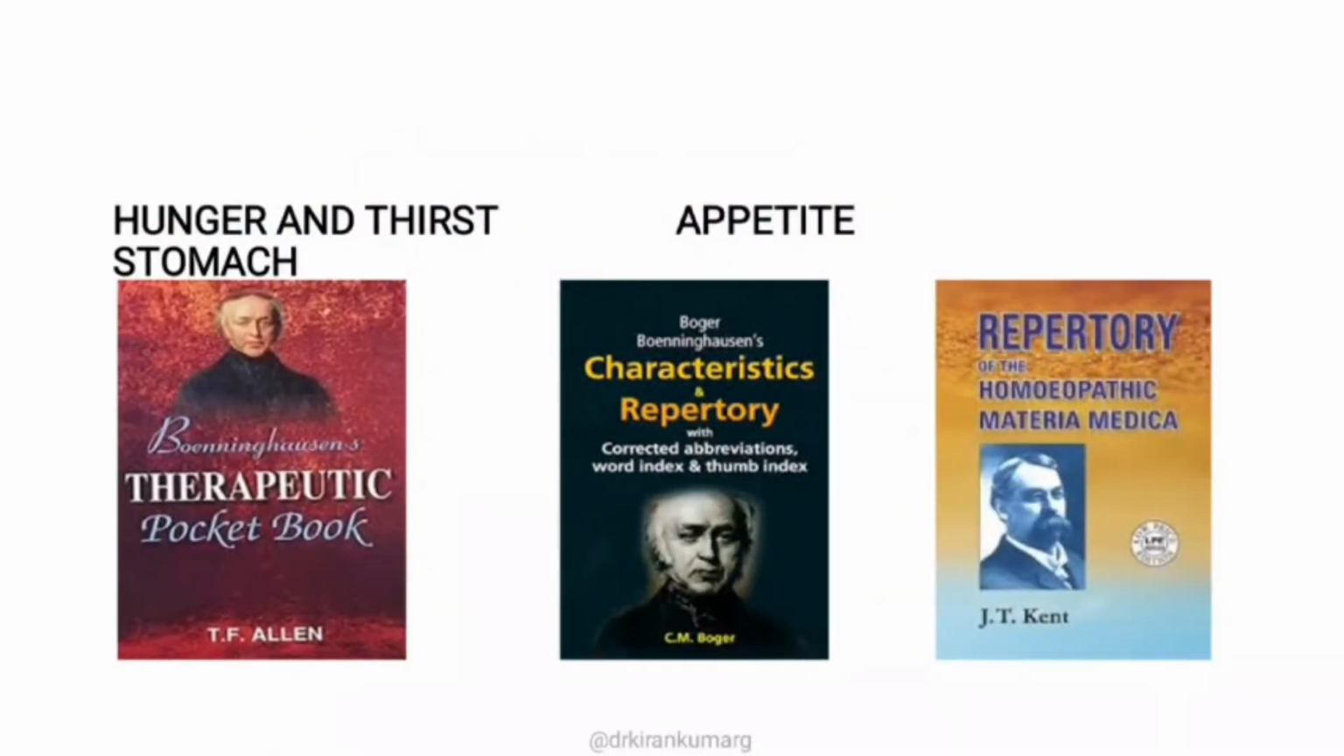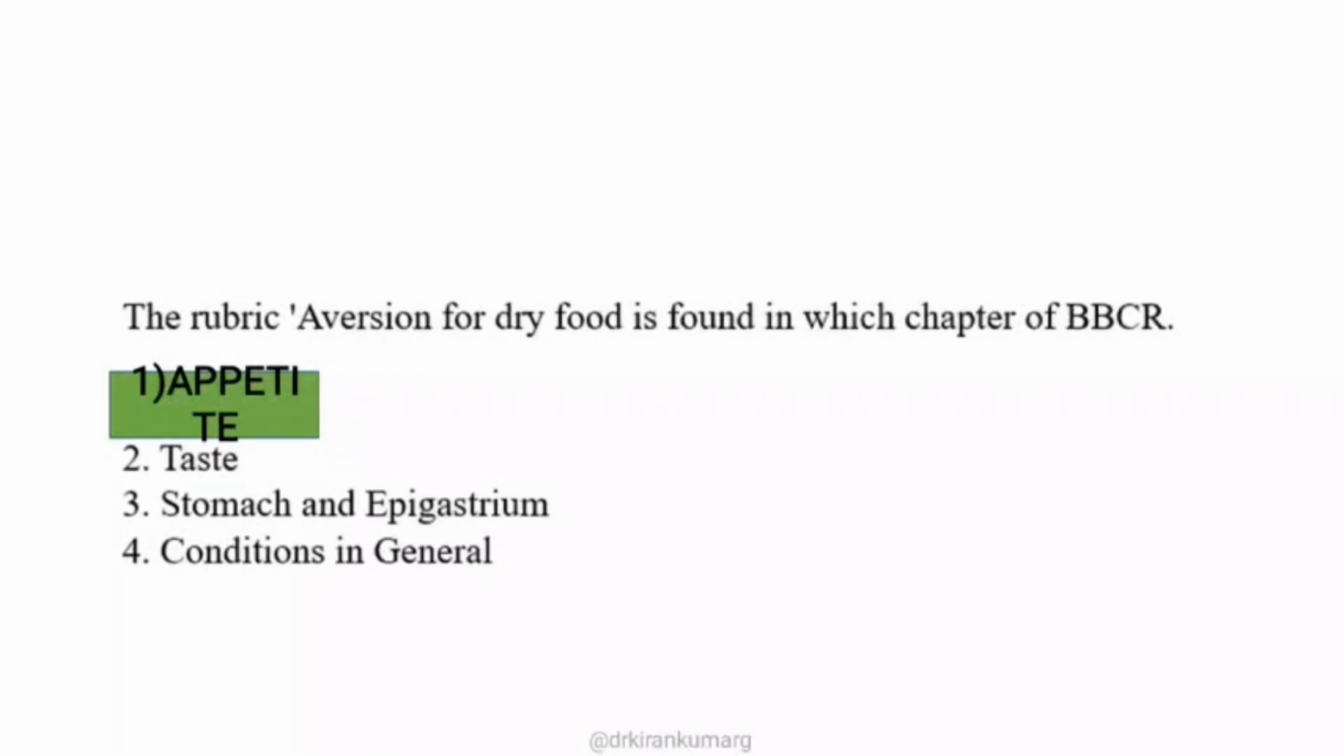So in the BTPB, desire and aversion are given in the hunger and thirst chapter. In Kent's repertory it is given in the stomach chapter, whereas in the BBCR repertory it is given in the appetite chapter. I repeat once again: desire and aversions are given in the hunger and thirst chapter of BTPB, the appetite chapter of BBCR, and the stomach chapter of Kent's repertory. So the right answer is appetite.